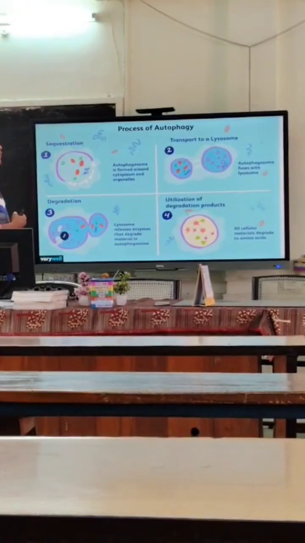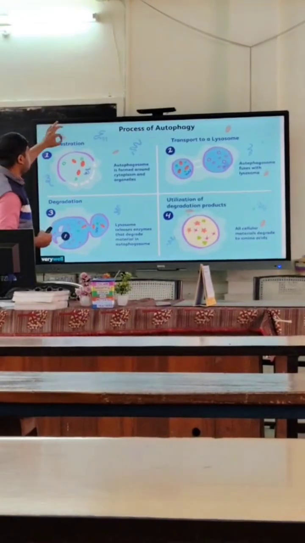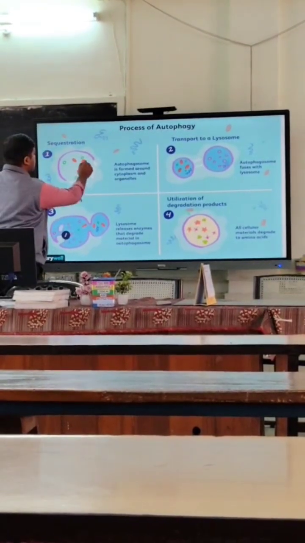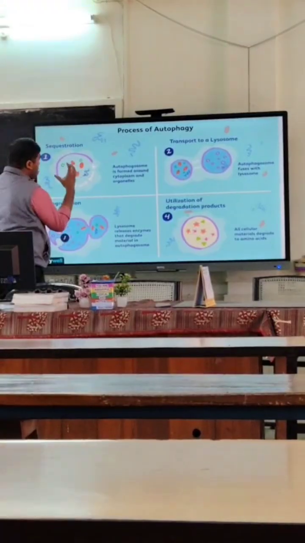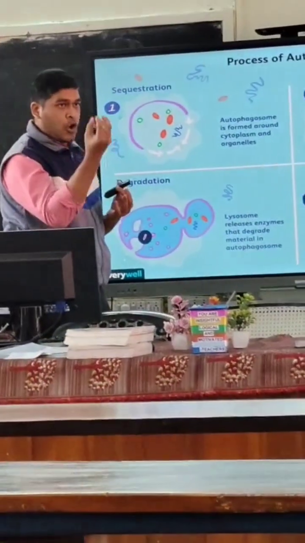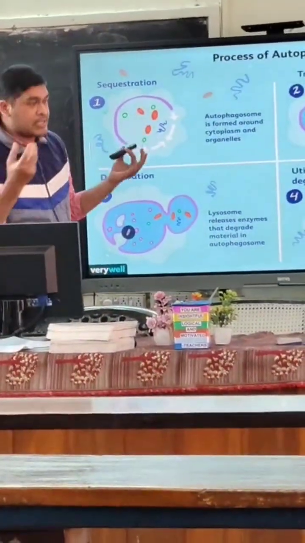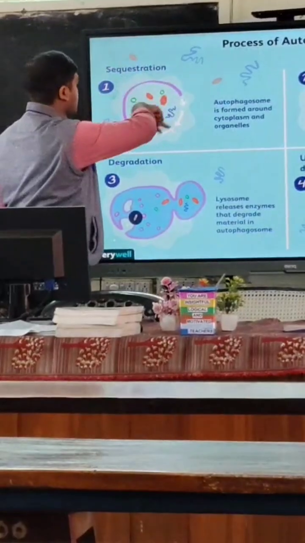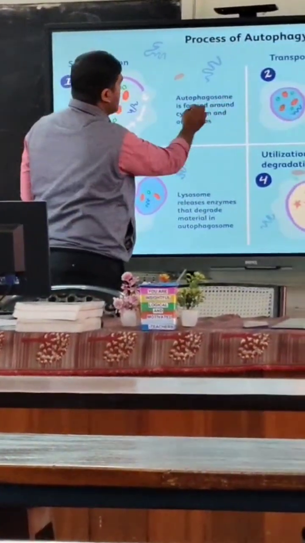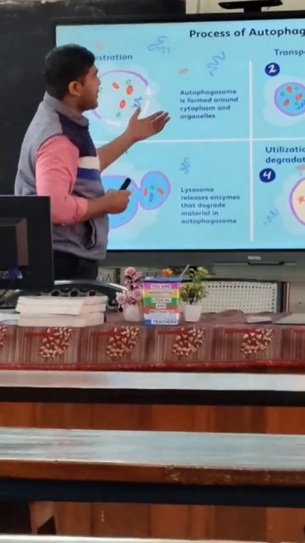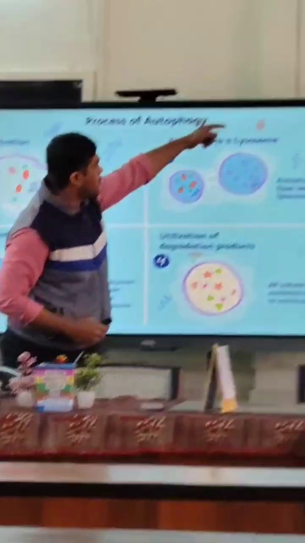Now, how does the process of autophagy occur? First, there is sequestration. Here are the small vesicles. These small vesicles will convert into a larger droplet. Then there will be extension, and here the autophagosomes form around the cytoplasm and organelles. Then it will transfer towards the lysosomes.